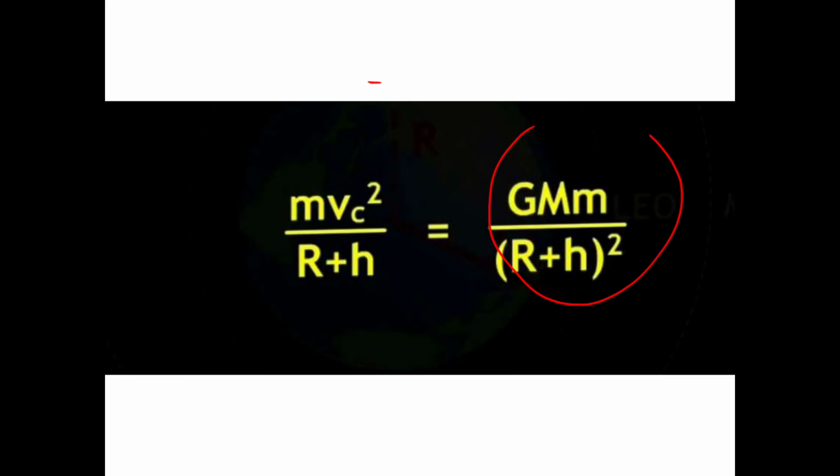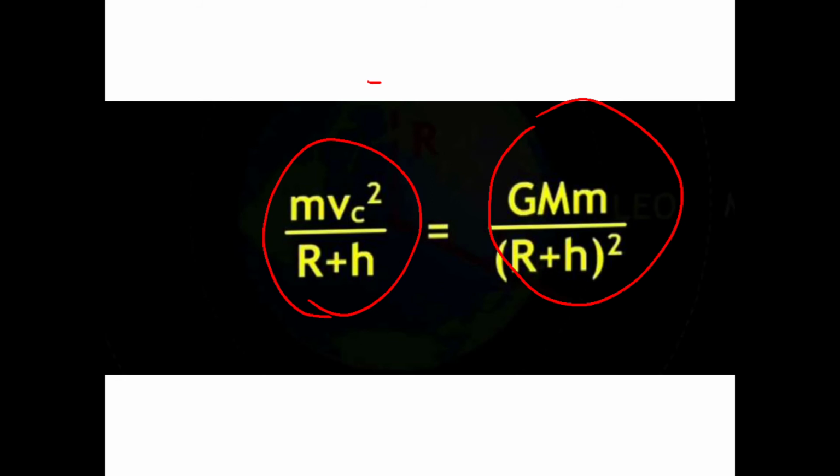So both the formulas from the first term, first chapter, we have used. This is the centripetal force, m v square upon R plus h, and here G M m upon R plus h the whole square. Now, if they both become equal, that is, the centripetal force, which is provided by the gravity of the earth, becomes the gravitational force between the earth and the satellite. So at that time these two will become equal. Is it clear why I am equating them?